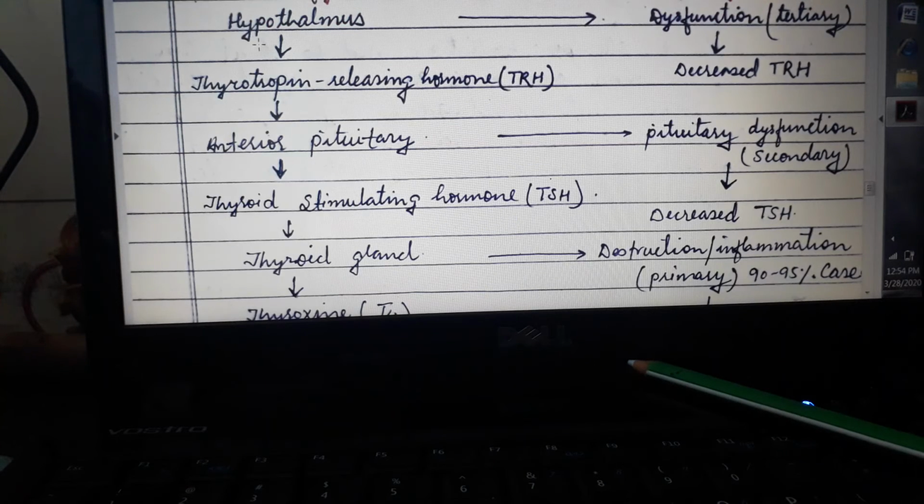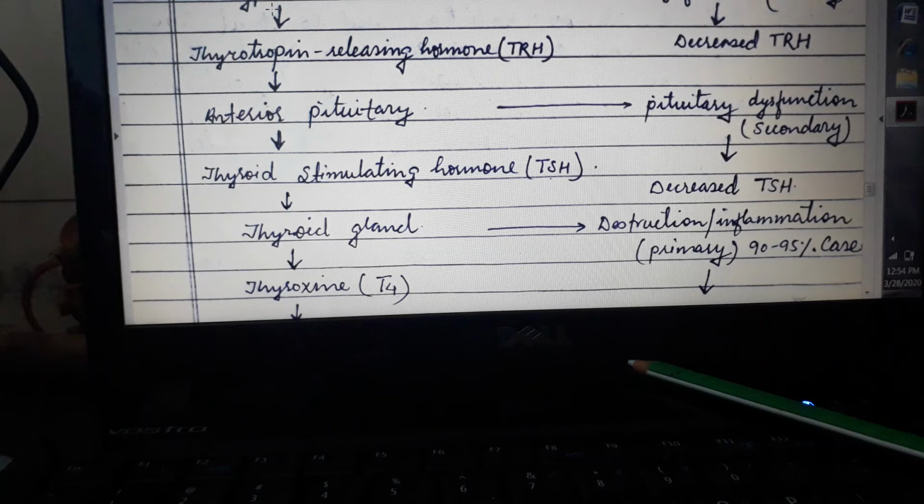In normal regulation, it starts from the hypothalamus. If the hypothalamus has a dysfunction, then it leads to tertiary hypothyroidism, which causes decreased thyrotropin releasing hormone, because we know that this is the thyrotropin releasing hormone released by the hypothalamus.